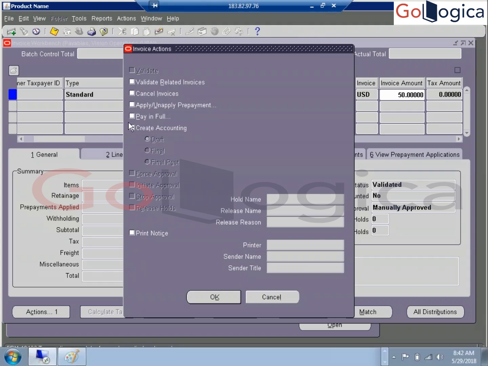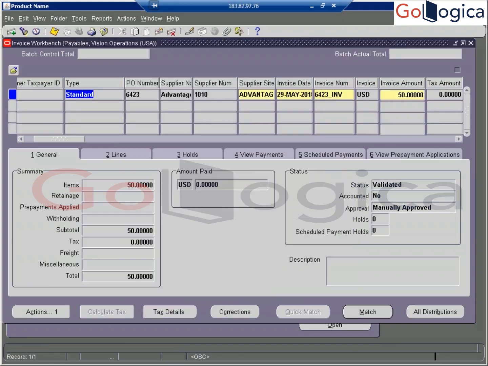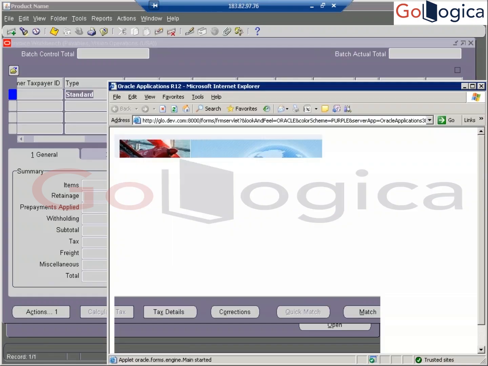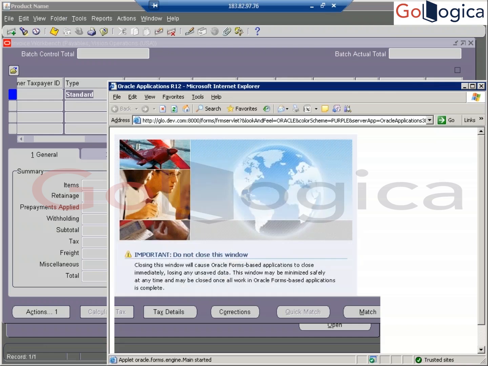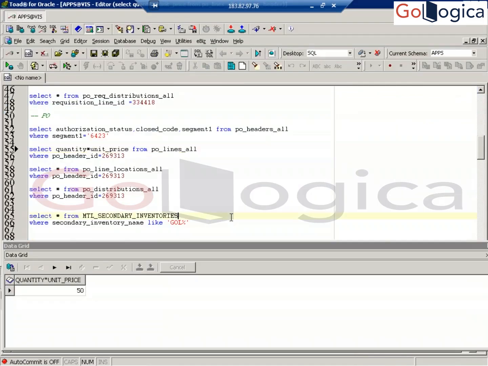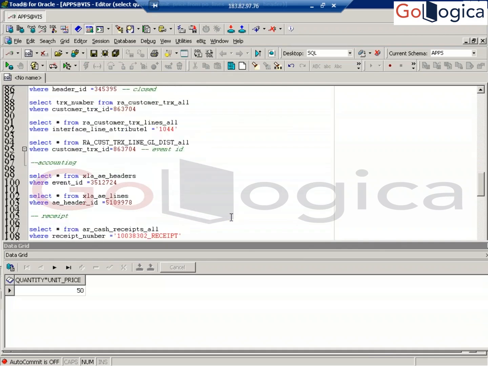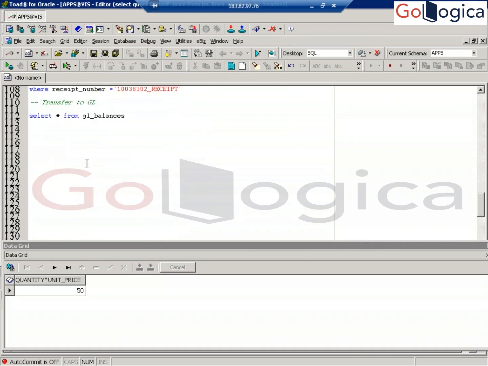Now you can make the payment to the supplier. I hope we all know this. What are the tables that got populated here? Now it's AP.